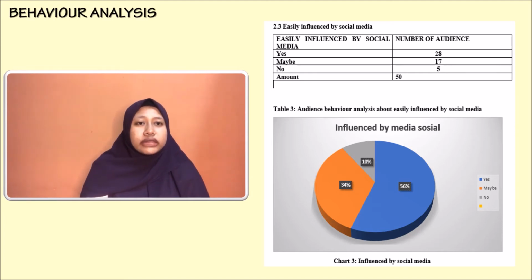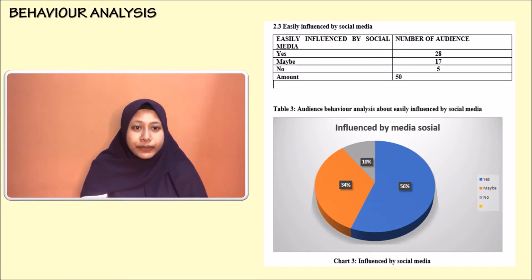Furthermore, there are 17 audience, equivalent to 34%, that are unsure about the topic as they choose maybe as their answer about being influenced by social media such as Twitter, Instagram, and more. Meanwhile, there are only 5 audience, equivalent to 10%, that choose no as their answer. The chart shows that most of the audience behavior is influenced by social media.